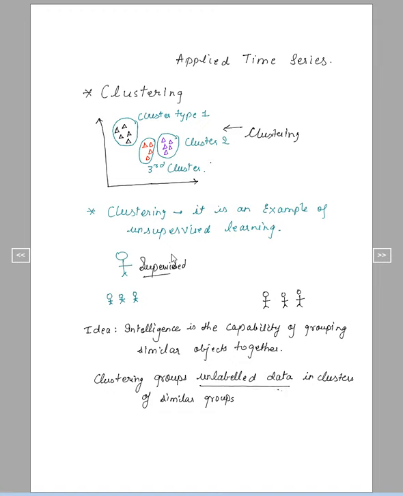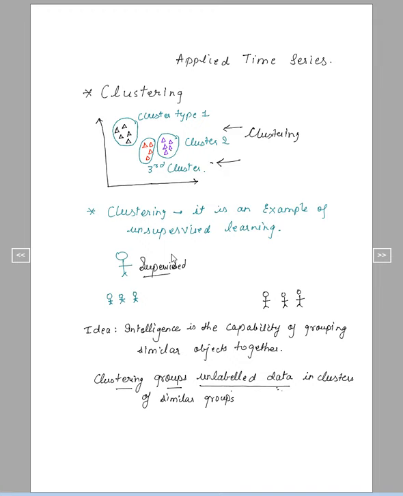Because in this example, I did not tell you what these triangles are. They could be cars, fruits, vegetables, or anything. Clustering groups unlabeled data, again, this data was not labeled, in clusters of similar groups. I have made 3 clusters here, which I could see from the figure based on the color. Clustering basically tries to group similar objects together.